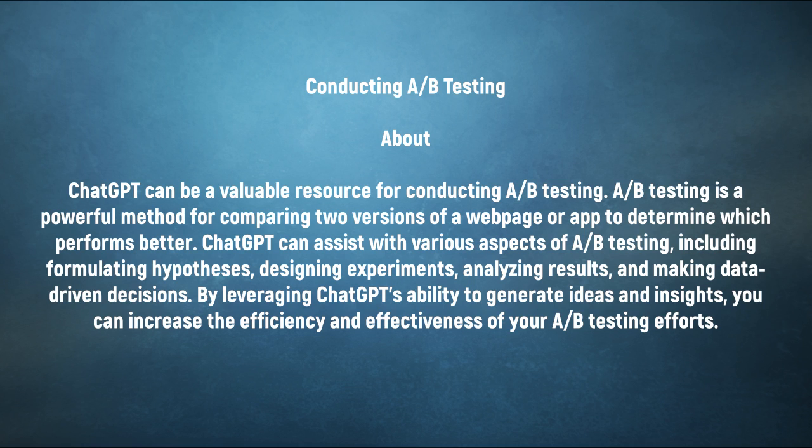Conducting A/B testing. ChatGPT can be a valuable resource for conducting A/B testing. A/B testing is a powerful method for comparing two versions of a web page or app to determine which performs better. ChatGPT can assist with various aspects of A/B testing, including formulating hypotheses, designing experiments, analyzing results, and making data-driven decisions. By leveraging ChatGPT's ability to generate ideas and insights, you can increase the efficiency and effectiveness of your A/B testing efforts.